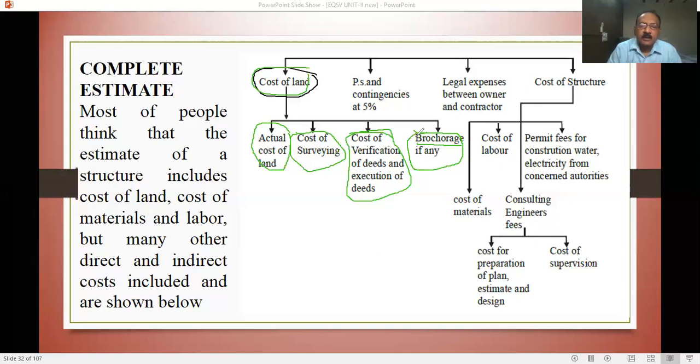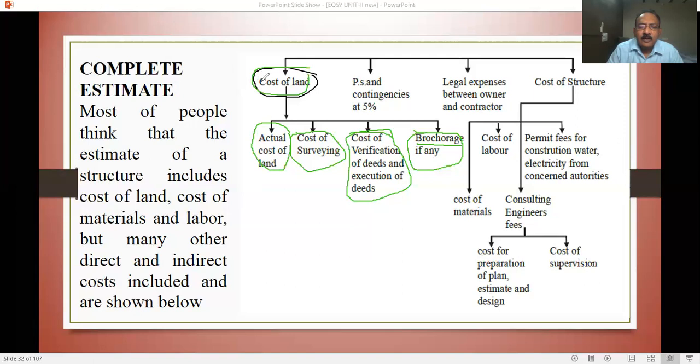Brokers generally charge 1%, 1.5%, 2%, because you may not get time, or may not directly meet the landowner. So there is an indirect cost for brokerage.